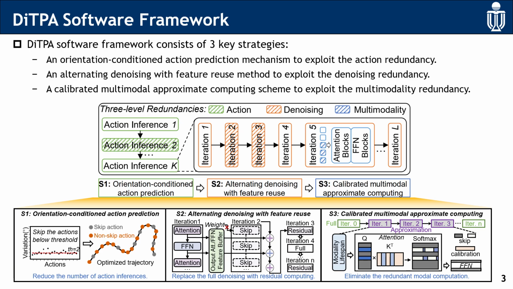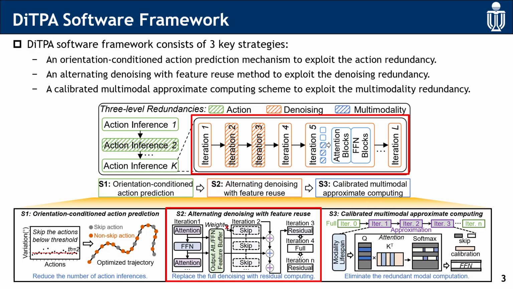This is the DiTPA software framework consisting of three strategies. First, to exploit the action redundancy, we propose an orientation-conditioned action prediction mechanism. We compare the orientation difference between consecutive actions. If the orientation remains consistent, the next inference is skipped and the current action is reused.